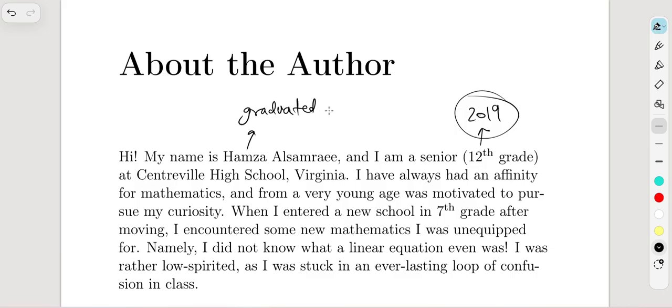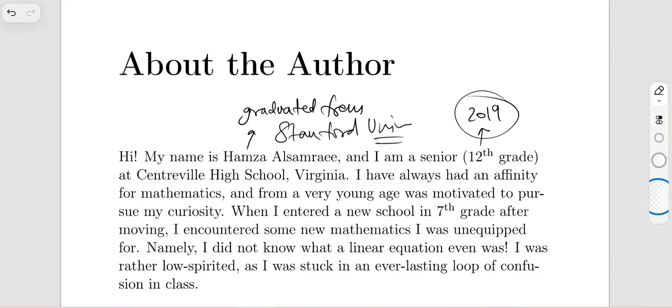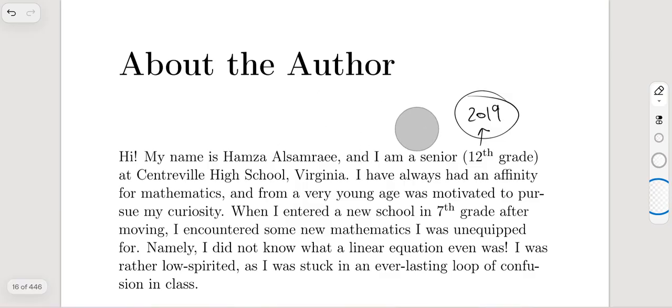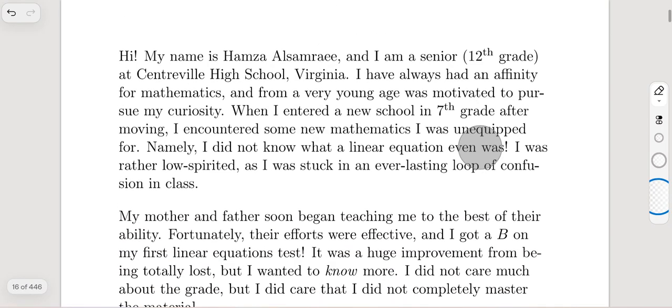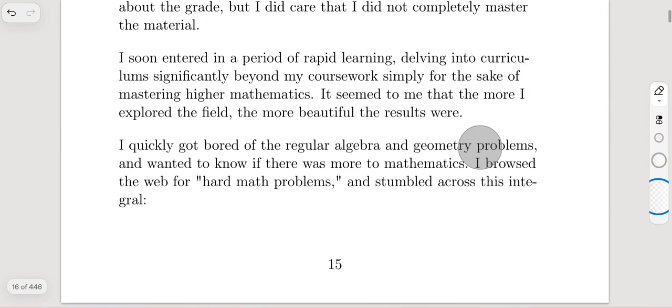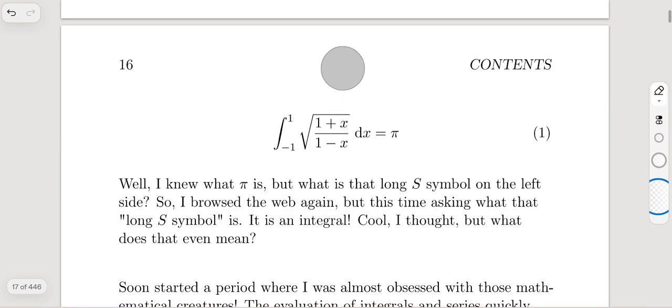Another thing that I could find on the web about him is that he graduated from the premier Stanford University. So now you can just take a look at this guy. Obviously these Ivy Leagues, the greatest institutions in the US, are going to take the legends, right? Okay, so the book begins with this integral, and this integral evaluates to pi.